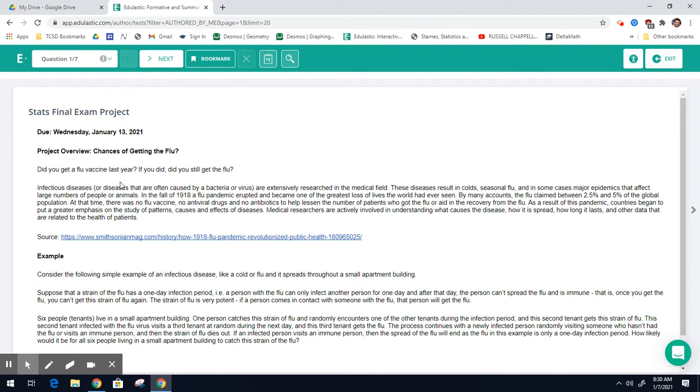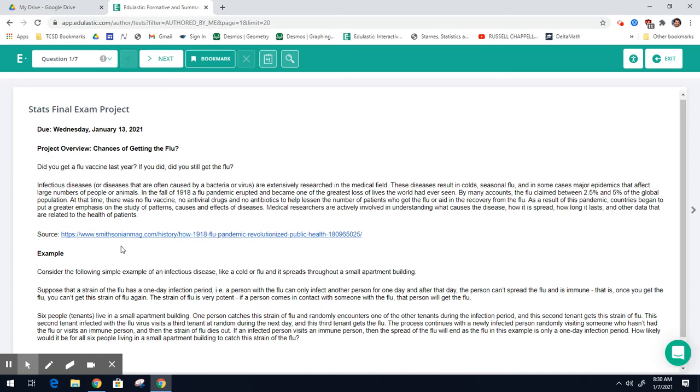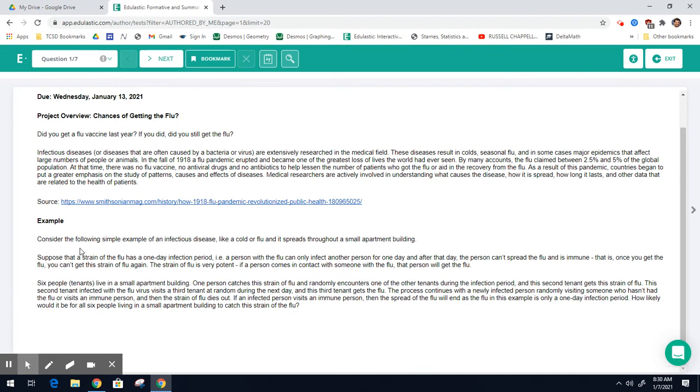Okay, so there's kind of an overview here. Again, the project overview says chances of getting the flu. So you can read this on your own. I'm going to look at the example with you. So it says, consider the following simple example of an infectious disease, like a cold or flu, and spread throughout a small apartment building. Okay, so again, we're taking a huge problem, making it small.